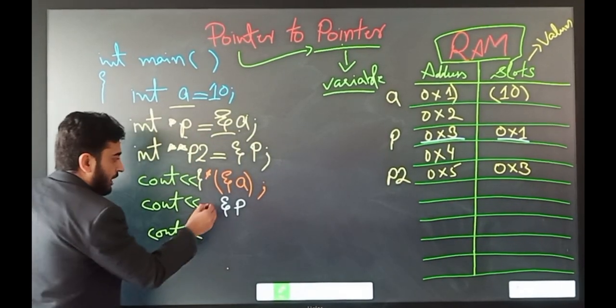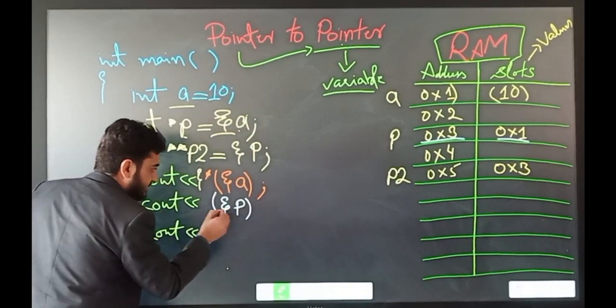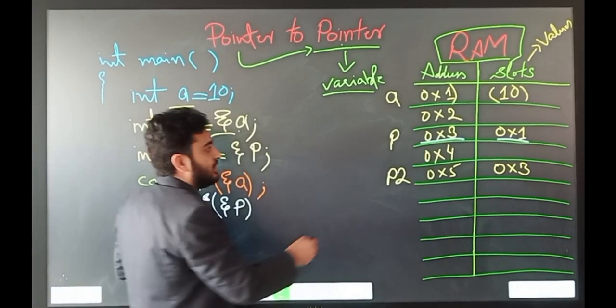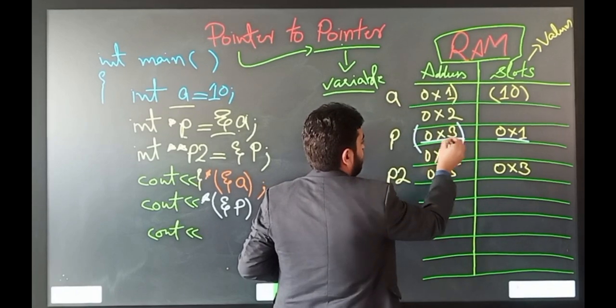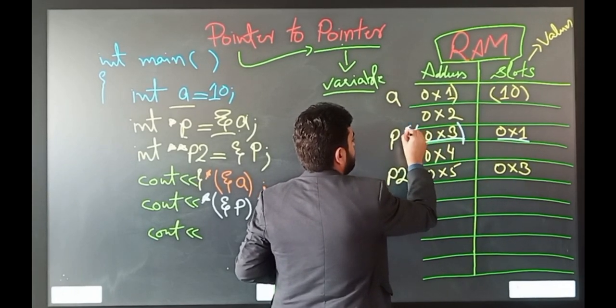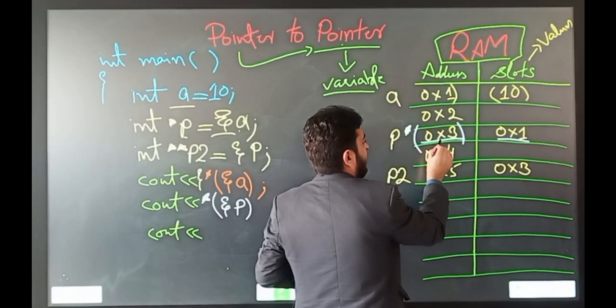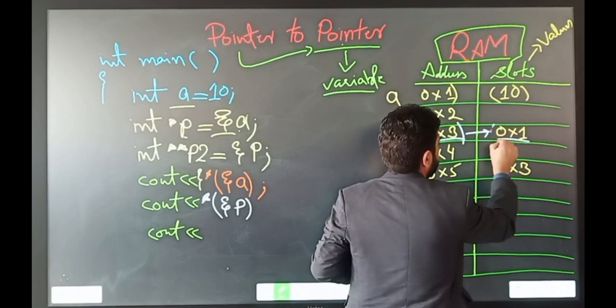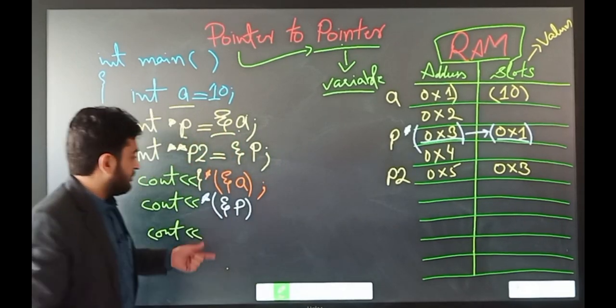Now I want to put the dereference operator on this, which means we want to print out the value inside this address. The value inside this address is 0 cross 1, so this value will be printed out.